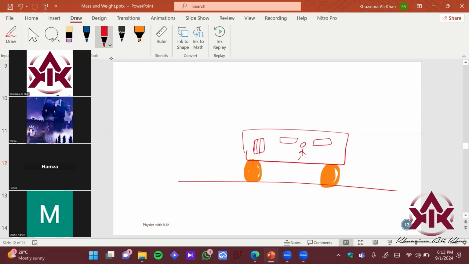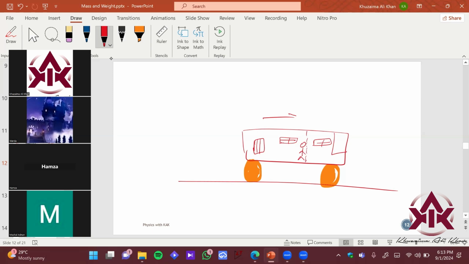Let's say this is Hamza. Hamza is standing over here. Hamza has held a pole of the bus, just to stay consistent. These are the windows over here, and this is the driver.